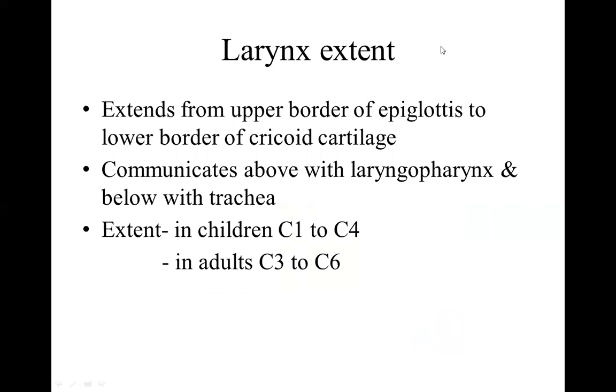Extent of larynx is from the upper border of epiglottis, which is also at the level of C3, to the lower border of cricoid cartilage, which is at vertebral level C6. It communicates above with the laryngopharynx and below with the trachea. But in children, the larynx extends from C1 to C4. That's why the larynx in children, newborns, is called intranarial. That means it lies in the nasopharynx.